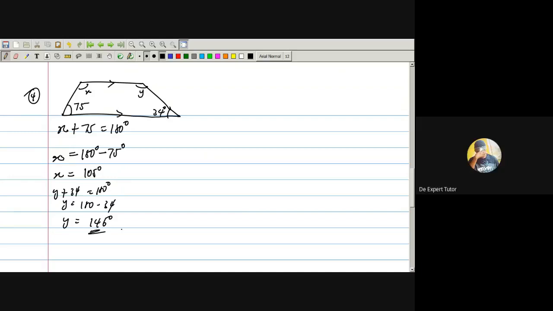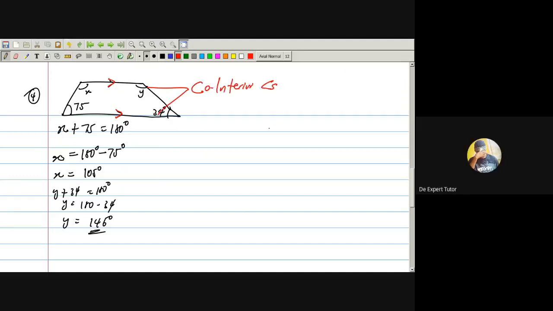So how do you know when to use this particular theorem? Now pay attention. Number one, observe that two lines are parallel. Yes or yes? Now pay attention that x and 75, likewise y and 34, are two angles that lie between parallel sides. So the sum of angles between a pair of parallel sides all together is equal to 180 degrees. And they are mostly called co-interior angles.